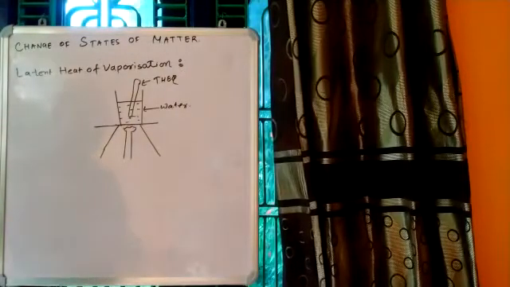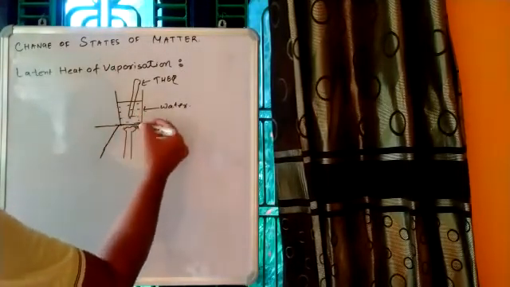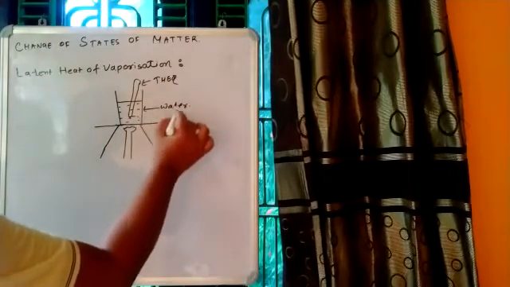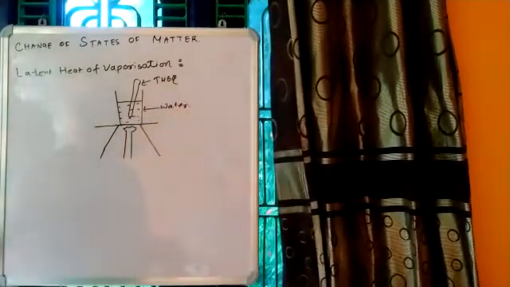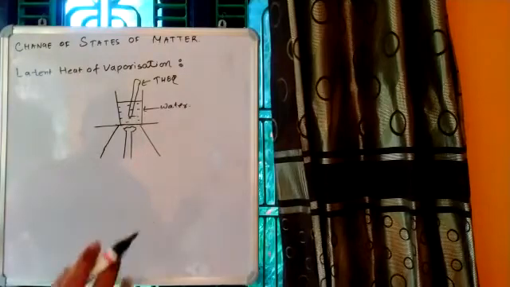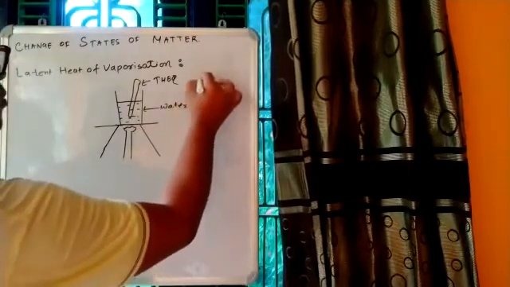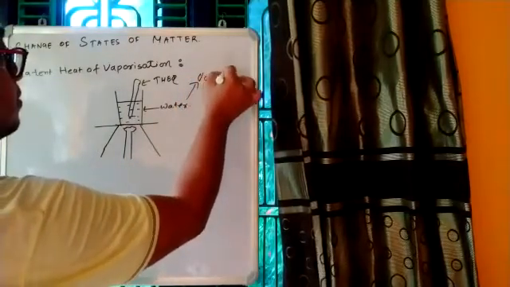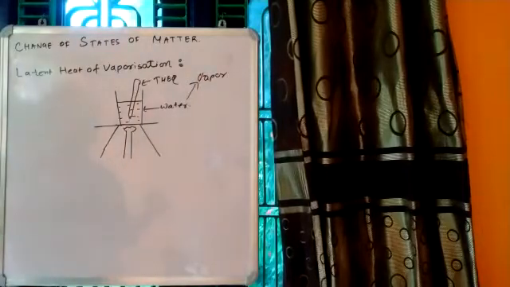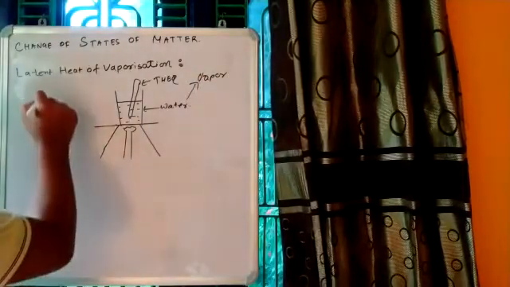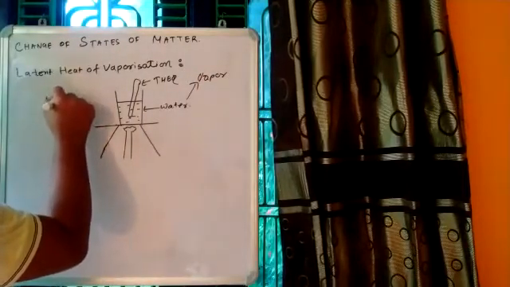Correct? Now we will try to change the physical state of this water from liquid into gas or vapor. So our aim is to change this water into vapor. Now you all know that water boils at 100 degrees Celsius.